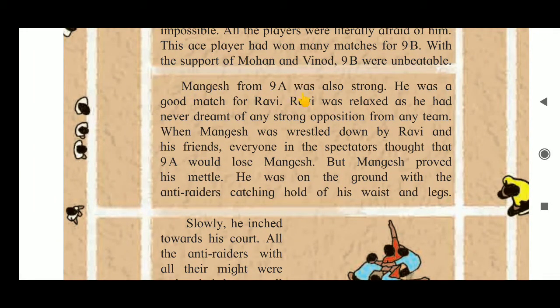Mangesh from 9A was also strong. He was a good match for Ravi. So, there is a new player in the 9A team whose name is Mangesh. He was as strong as Ravi.